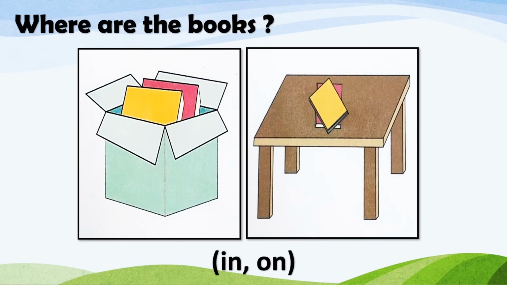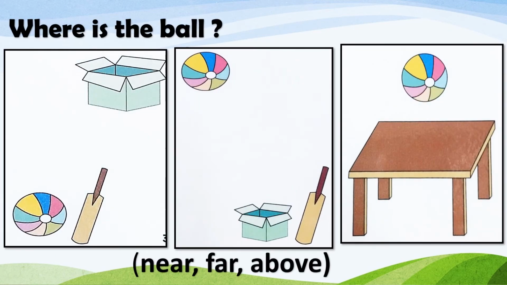So where are the books? In the first place, the books are in the box. In the second place, the books are on the table. Then the ball is near the bat. The ball is far from the bat, and the ball is above the table.